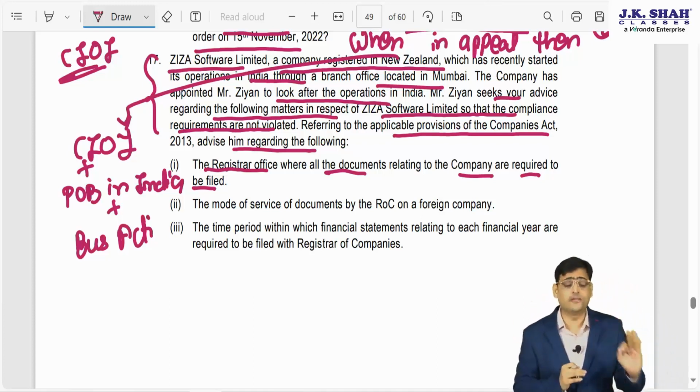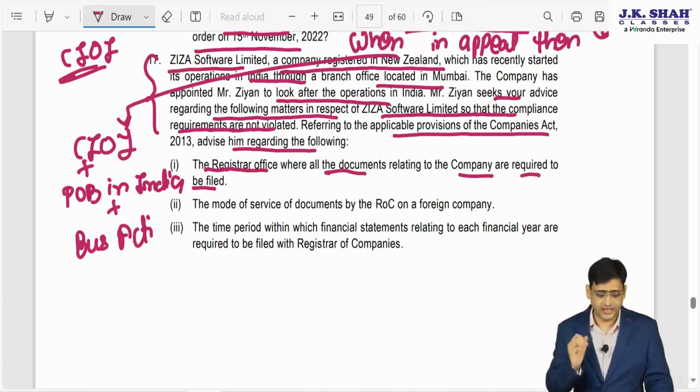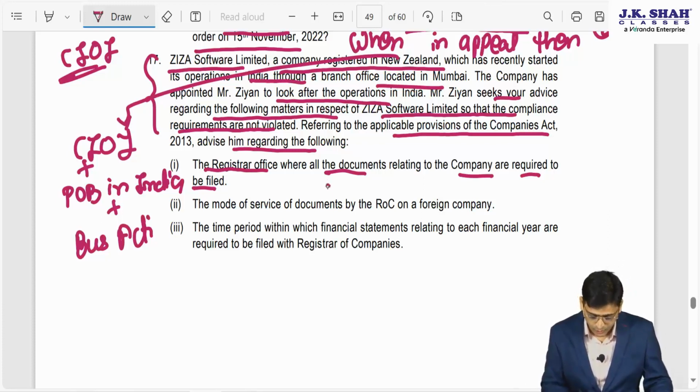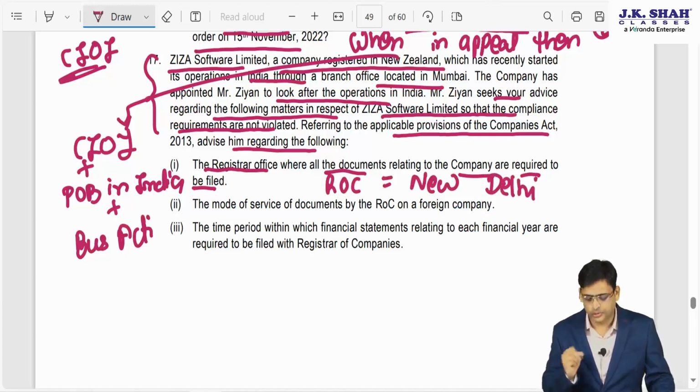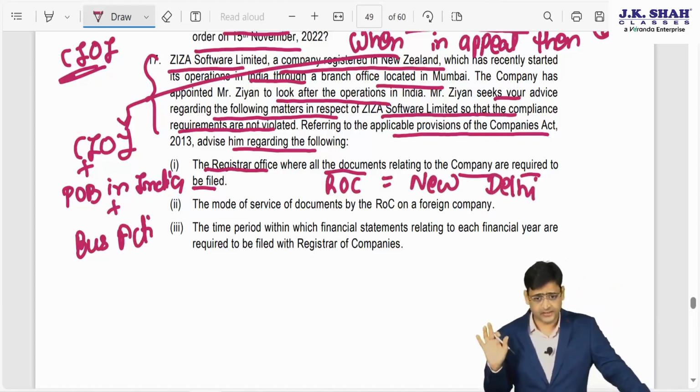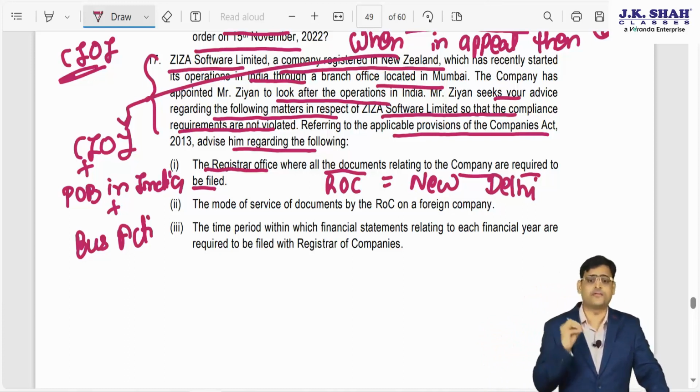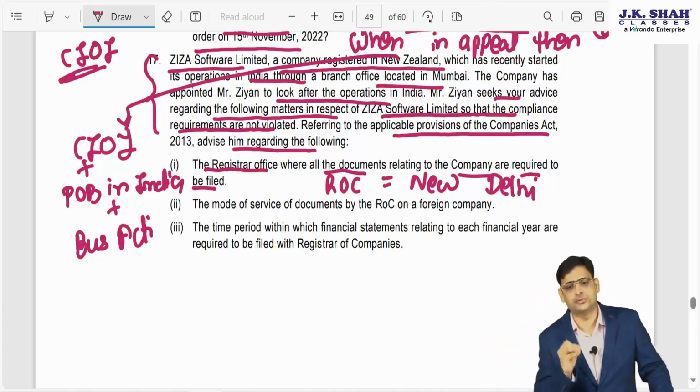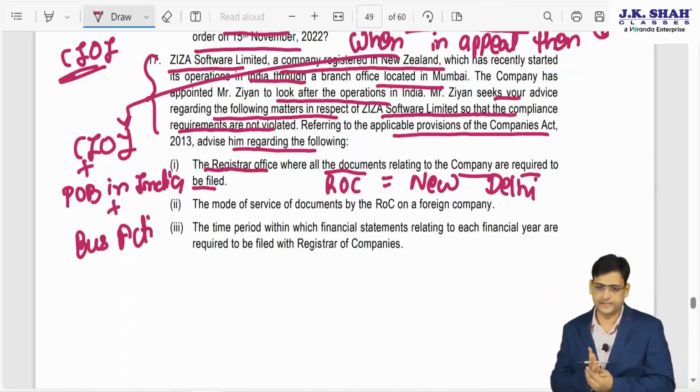So you have to always remember, a foreign company has to file all the documents to which ROC? New Delhi ROC. So where your place of business is located does not make any difference. Wherever it can be, you have to file at New Delhi ROC. I hope it is clear.